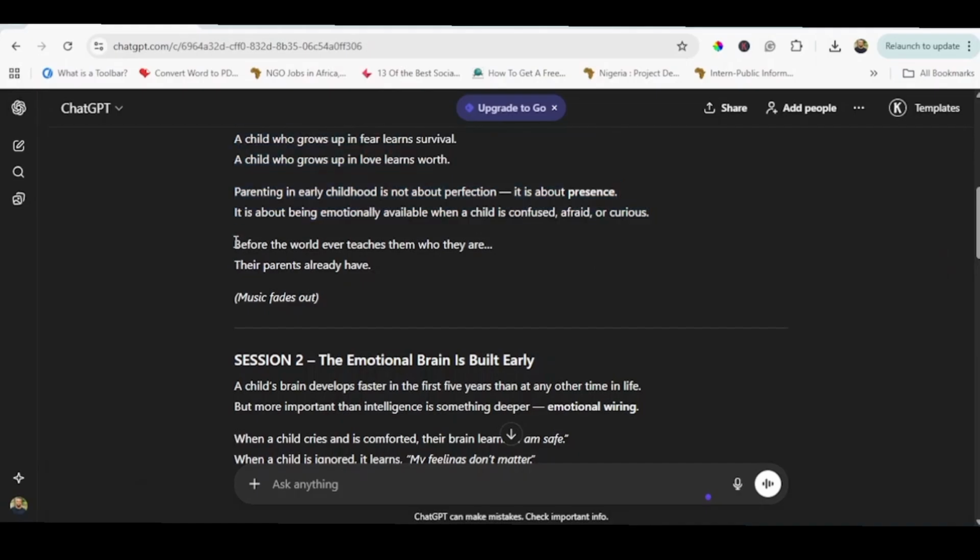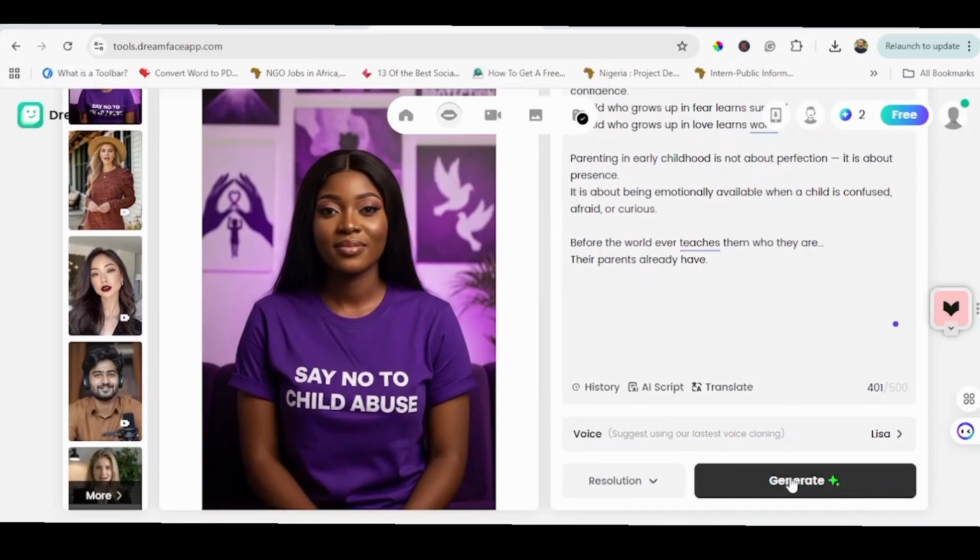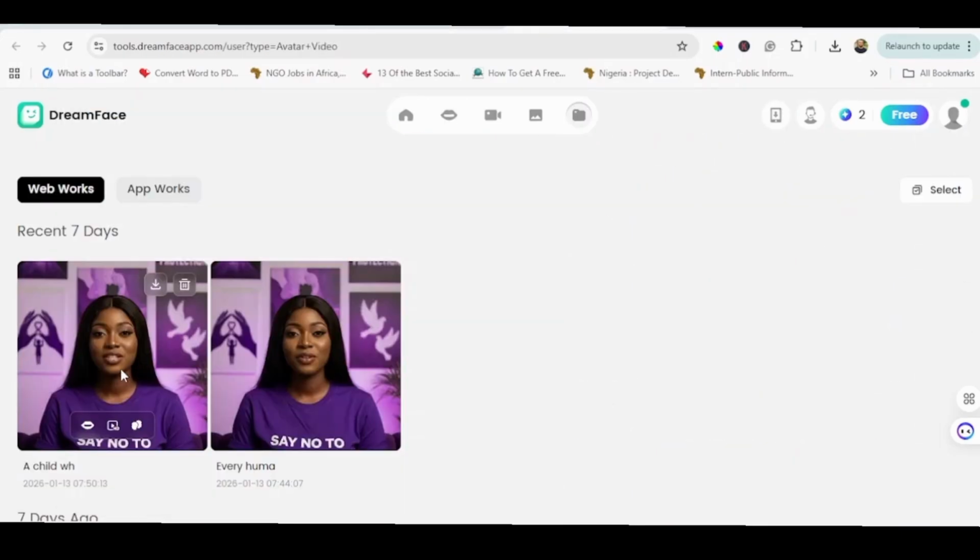Let's copy the last part of the session one. So we paste everything. About 401 characters used. And we generate one more time. The avatar is ready one more time.